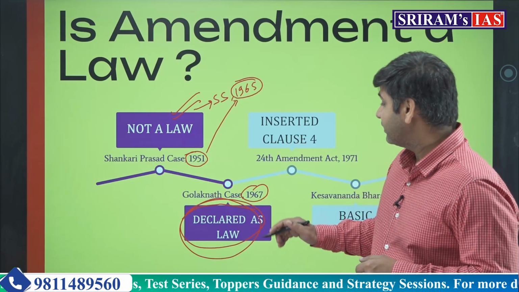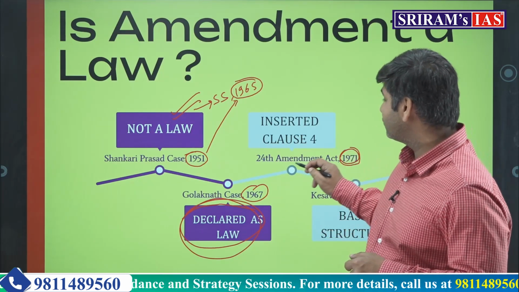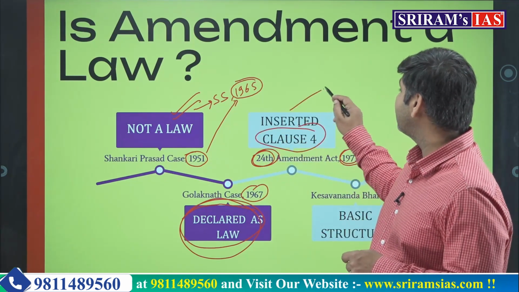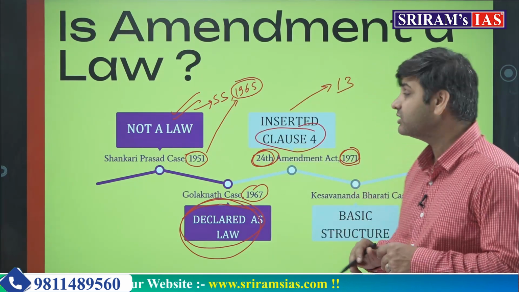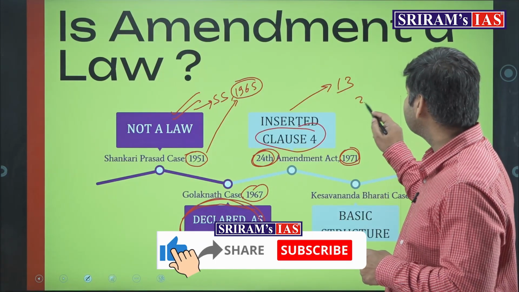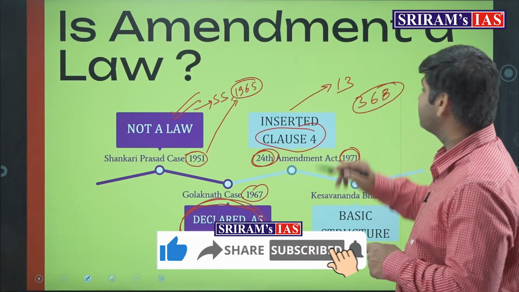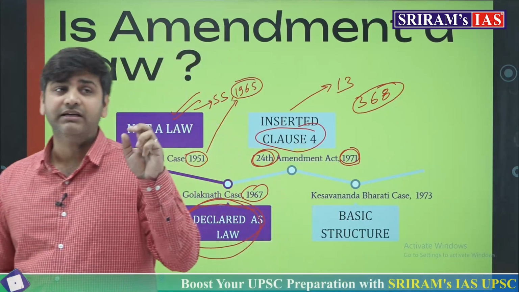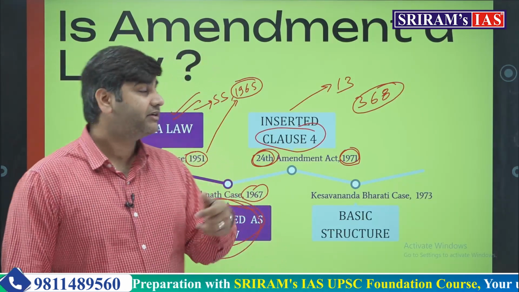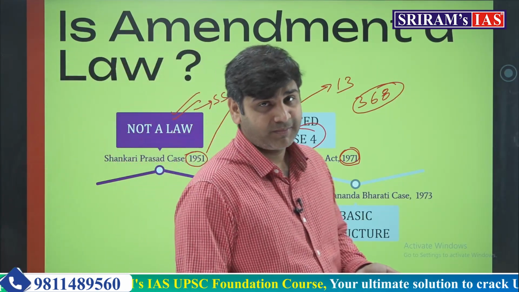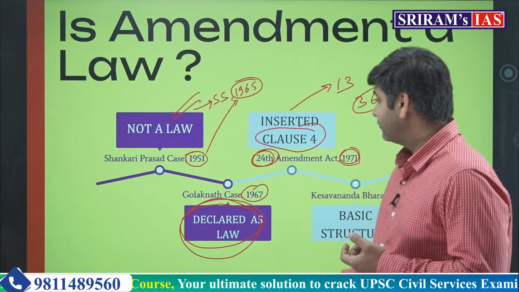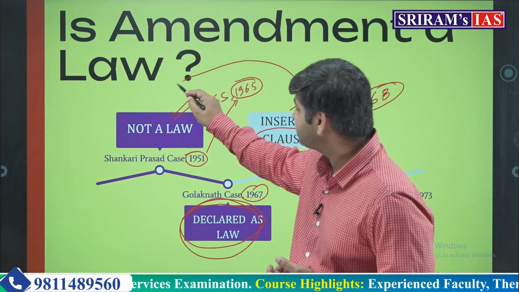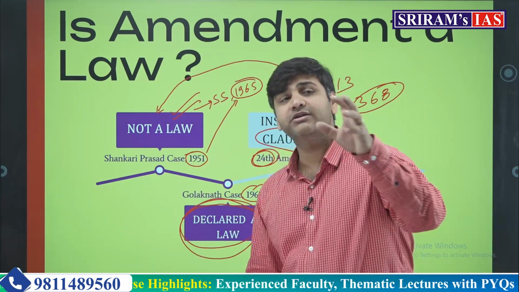But in 1971, through the 24th Amendment Act, clause number 4 was inserted in Article 13 of the Constitution, and clause number 3 was inserted in Article 368 of the Constitution. What did it declare? That any amendment made by the Parliament under Article 368 will not be affected by Article 13. That simply means that through this amendment, the Constitution has reached its previous position that amendment is not a law.